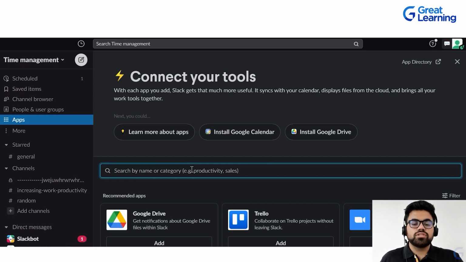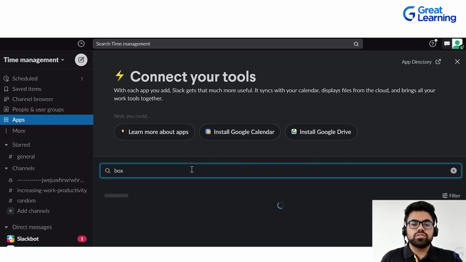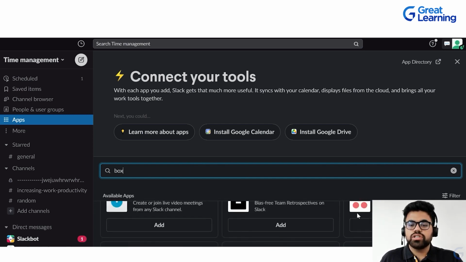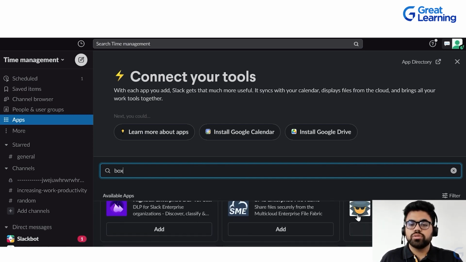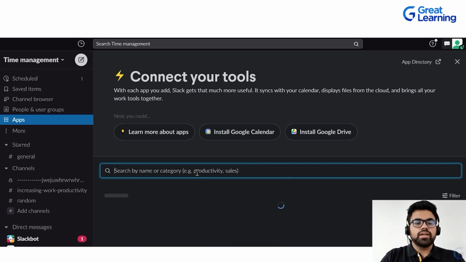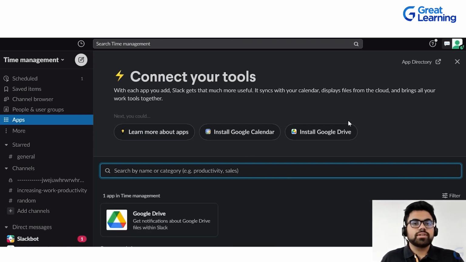You can actually search, let's say box to search. So box will come here. If your files are shared through box in your organization, you can use it. Else, anyways, team Gantt is there for making Gantt charts. So in all these ways, you can increase your productivity in Slack.